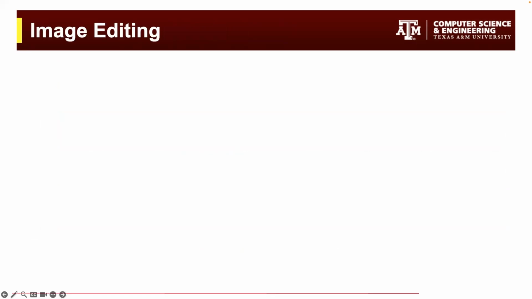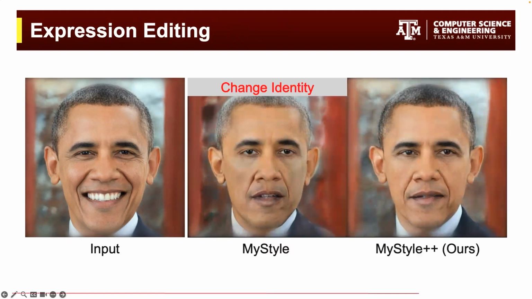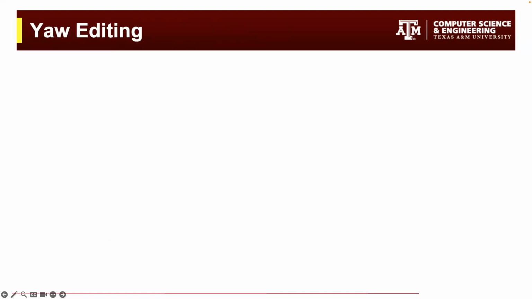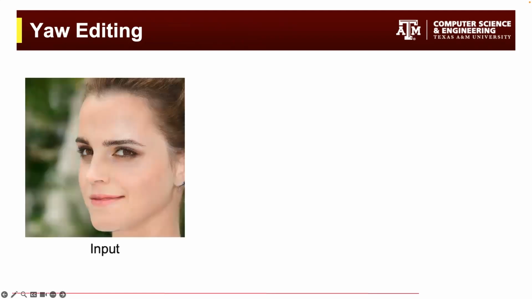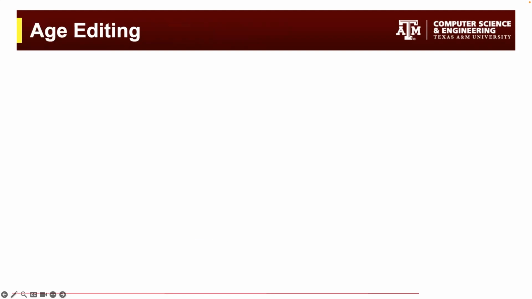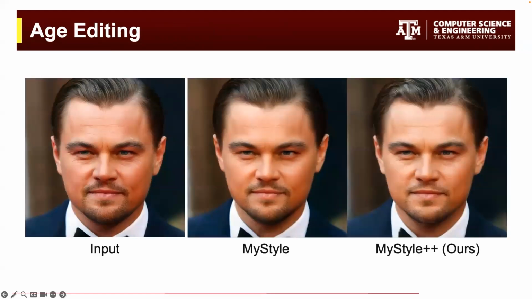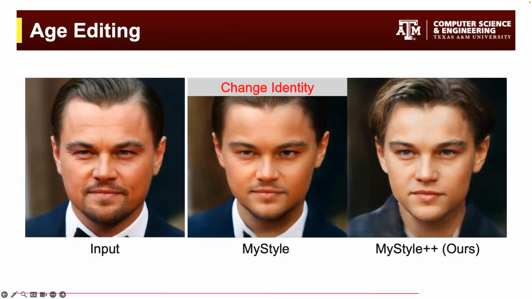Next, we show results on image editing. We first show comparison against MyStyle for expression editing. While removing the smile, MyStyle produces results with altered identity. Next, let's see a comparison for yaw angle editing. MyStyle changes the expression while modifying the yaw angle. In comparison, our edits are better disentangled. Lastly, we show a comparison for age editing. Unlike our method, MyStyle produces results that do not resemble teenager Leonardo DiCaprio.